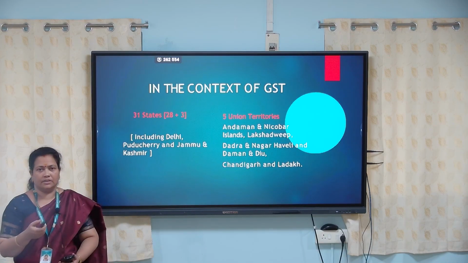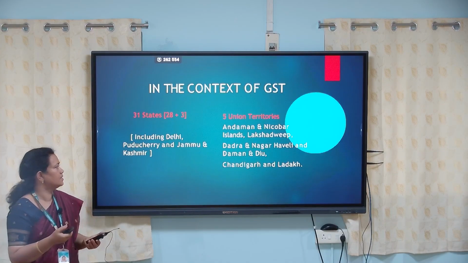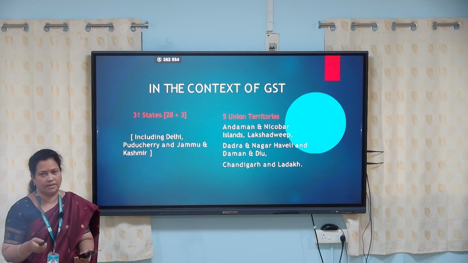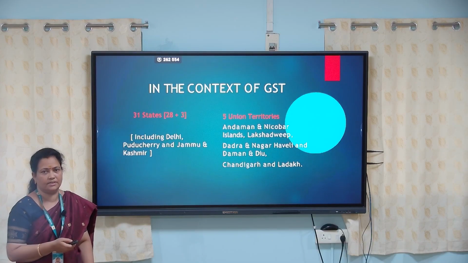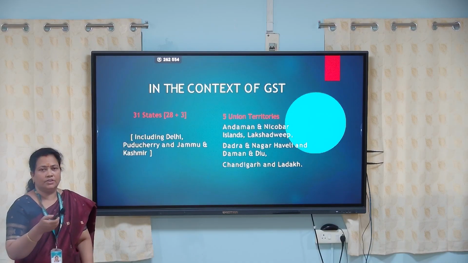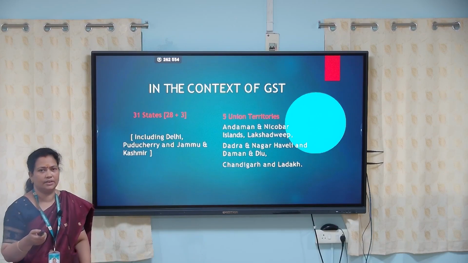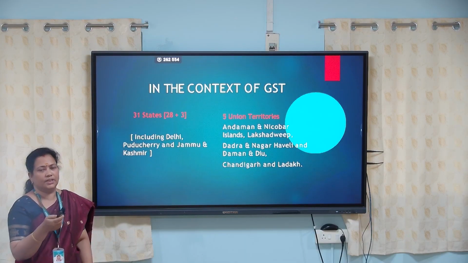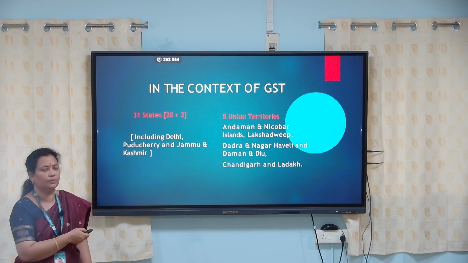And according to GST, in the context of GST, the classification of the Indian states are like this. There are 31 states and 5 union territories. So in that 31 states, it comprises of 28 states plus 3. So plus 3 comprises of the Delhi, Jammu and Kashmir and Puducherry. And the rest of the union territories, namely Andaman and Nicobar Islands, Lakshadweep Islands, Chandigarh, Ladakh, Dadra and Nagar Haveli, and Daman and Diu.